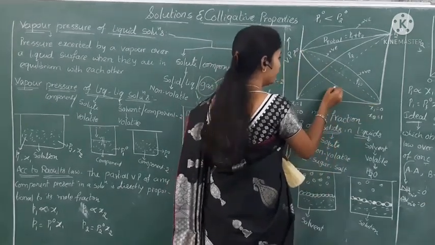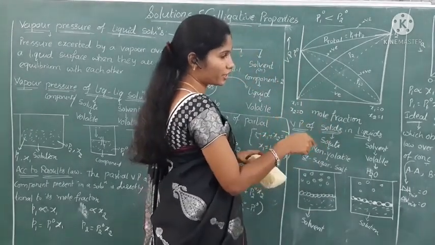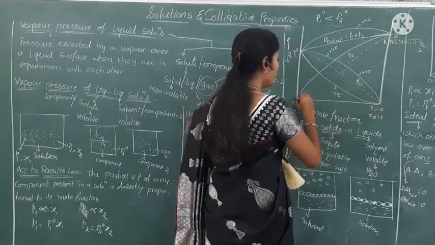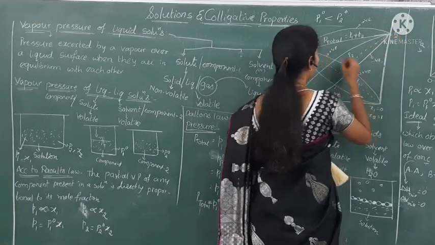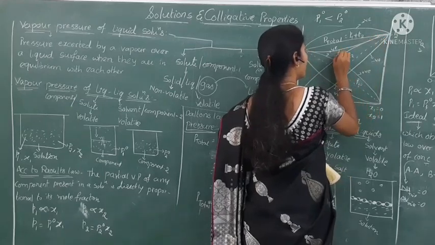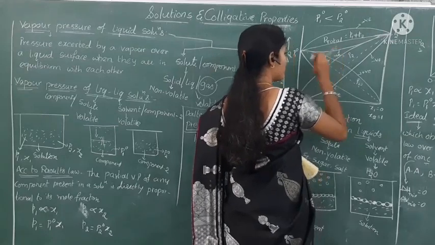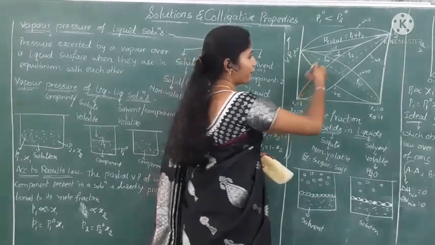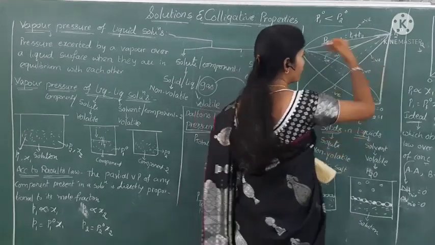Okay, it is a negative. The solutions which show negative deviation from Raoult's law can show a graph like this, and from this one also negative deviation, and here we can get a graph like this. This is the negative deviation. This is the positive. Positive means more. So this is the ideal solution graph. Whenever you get more value, it means positive, and next, negative.